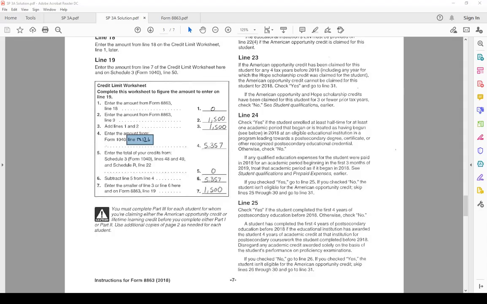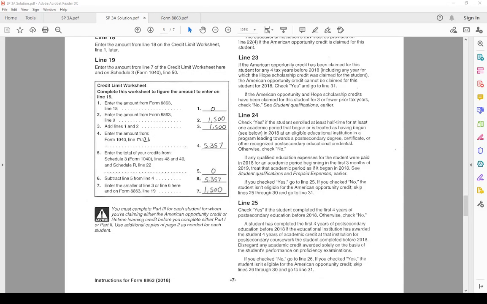This is the credit limit worksheet. It's from the instructions for Form 8863. Although this is 2018, it's really no different from 2019, besides this one change: instead of line 11, it's 12B. What this worksheet does is it takes the numbers from Form 8863, populates them in here, and then compares them to the amount from 1040 line 12B. Then we see the smaller of the two; the smaller is 1,500.